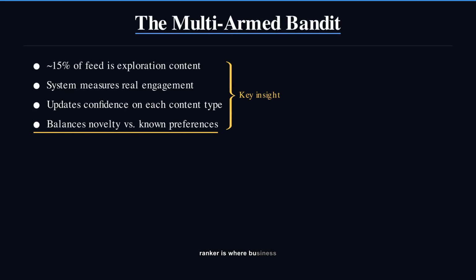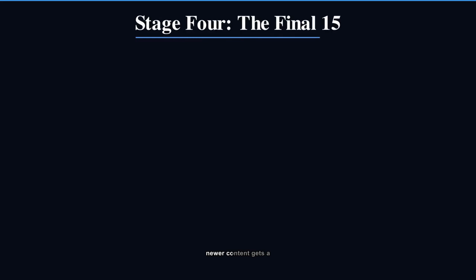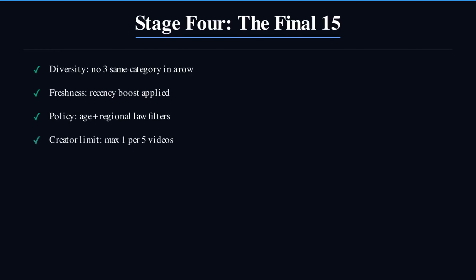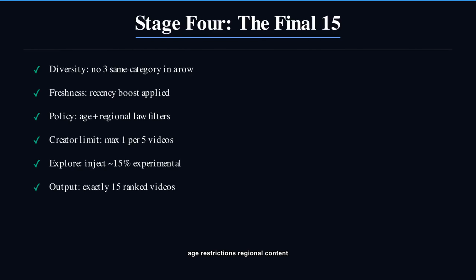The re-ranker is where business rules override pure ML scores. 4 constraints apply. Diversity. No 3 videos from the same category in a row. Freshness. Newer content gets a boost over older content with equal scores. Policy. Age restrictions, regional content laws, and advertiser safety filters. Creator diversity. The same creator cannot appear twice in 5 consecutive videos. Only then are the 15 final videos locked and sent to your phone.